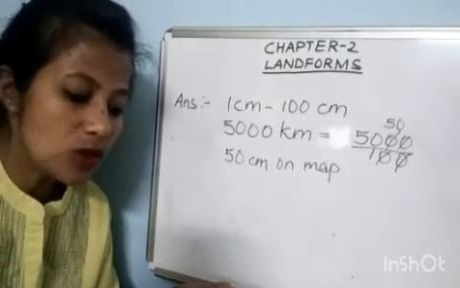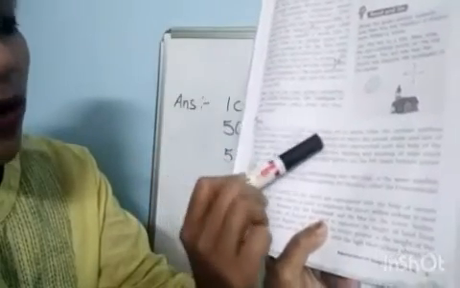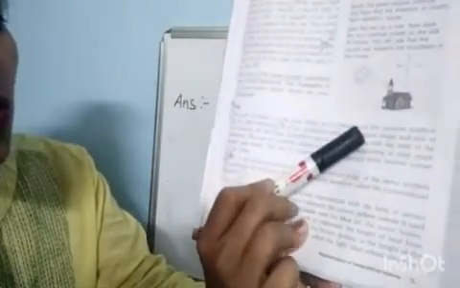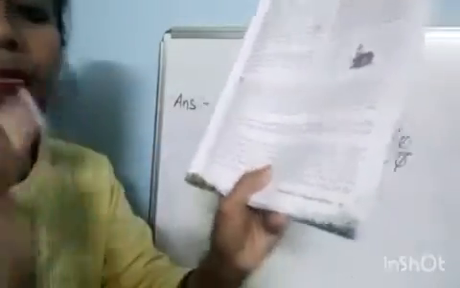Question number 10. What does the key of the map represent? Page number 5, third paragraph here. The key or index of the map helps us to know what the various symbols on the map represent.